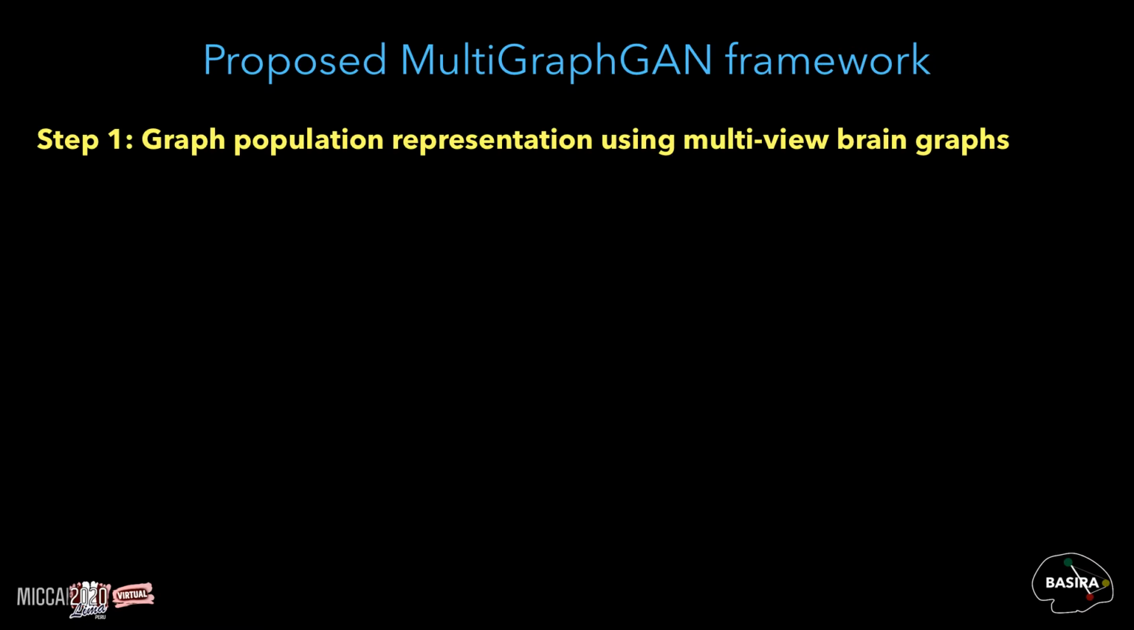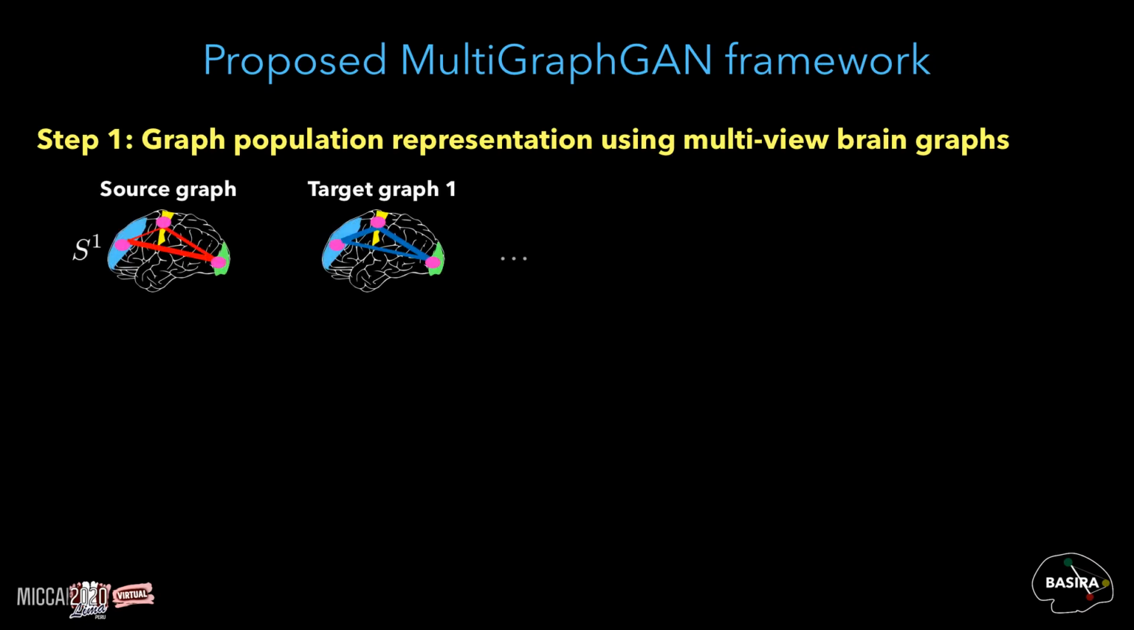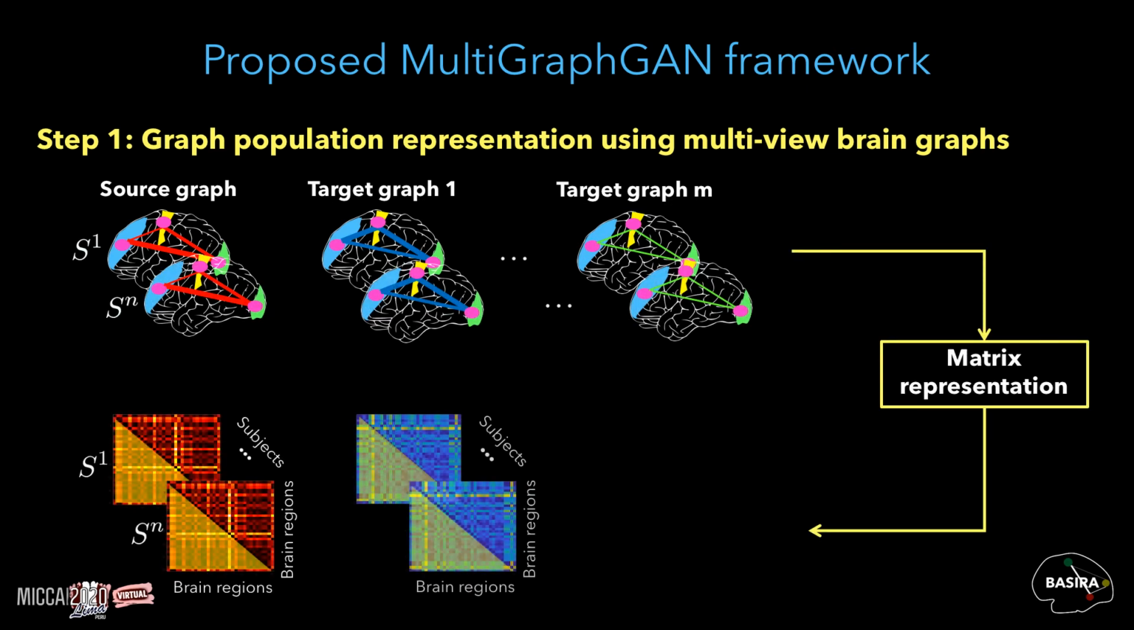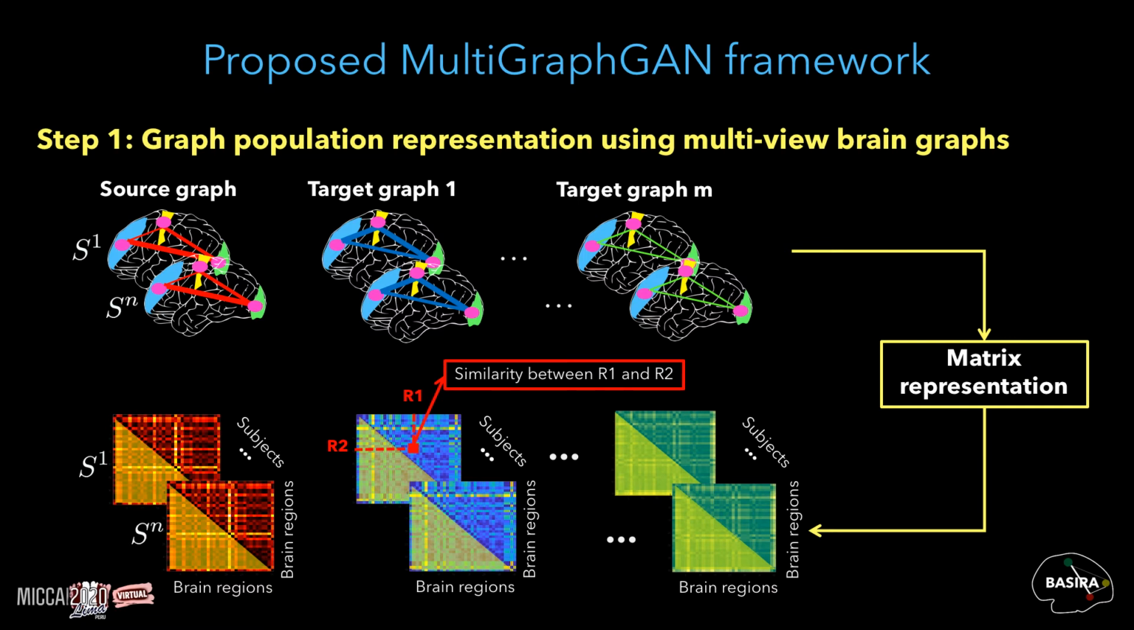Each subject is represented by one source brain graph and m target graphs, where each graph is encoded in a symmetric matrix whose elements measure the similarity between two brain regions.